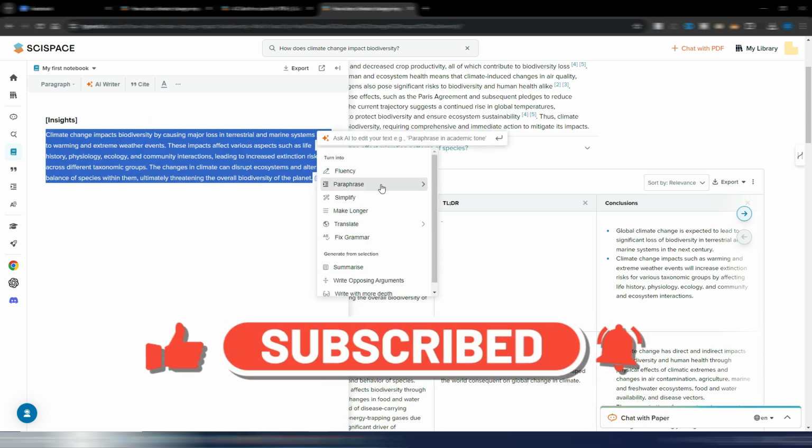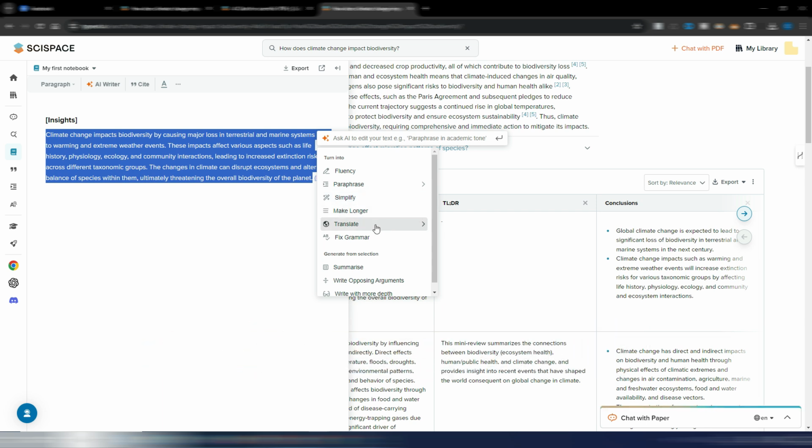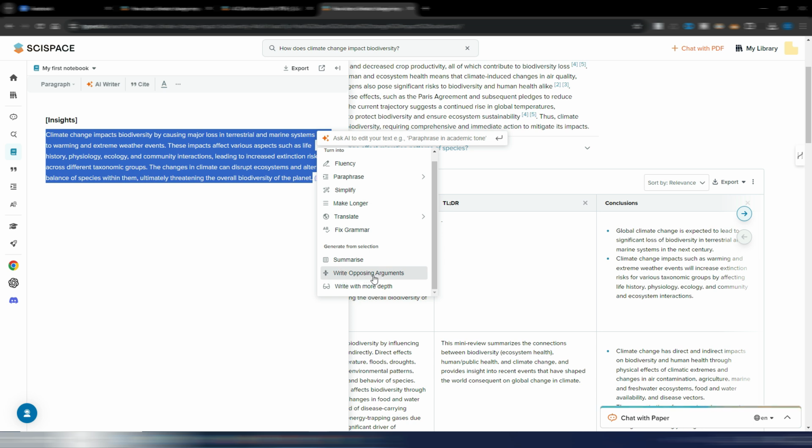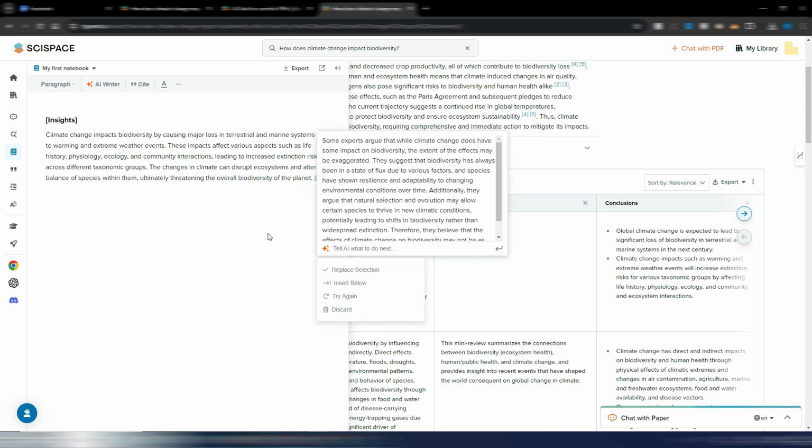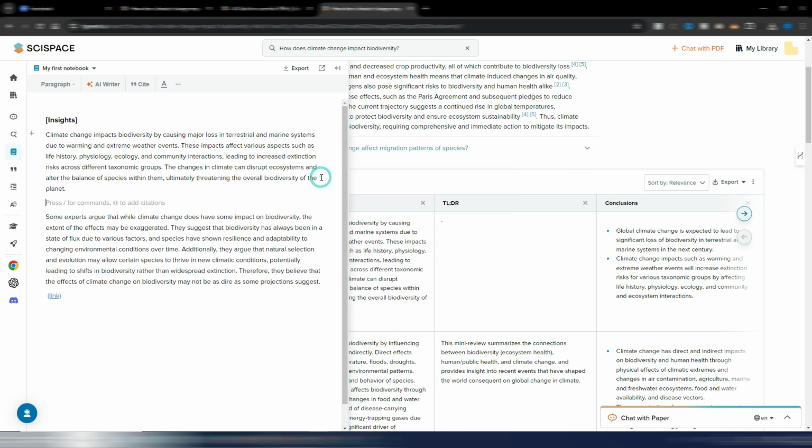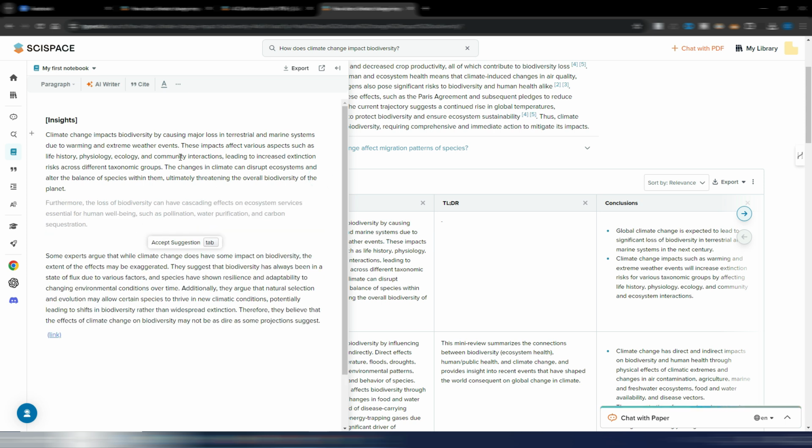I can paraphrase, simplify, make longer, translate in another language, summarize, write opposing arguments. Let's try this one. I'm curious to see. Okay, so insert below. As you can see, now I have opposing arguments for these insights. This is really interesting.